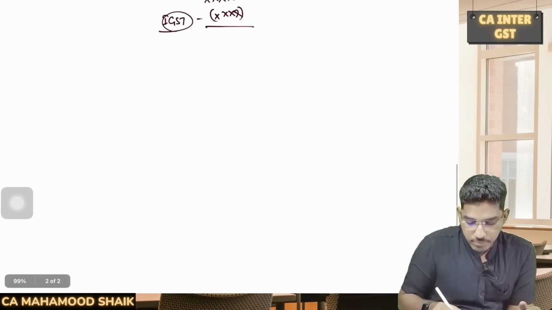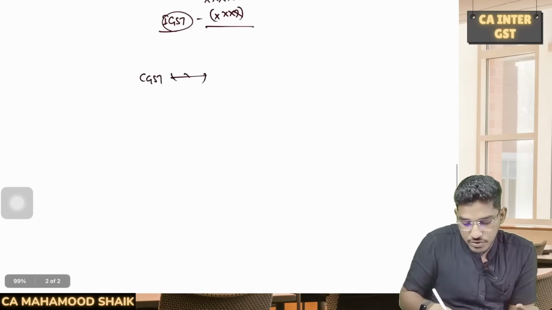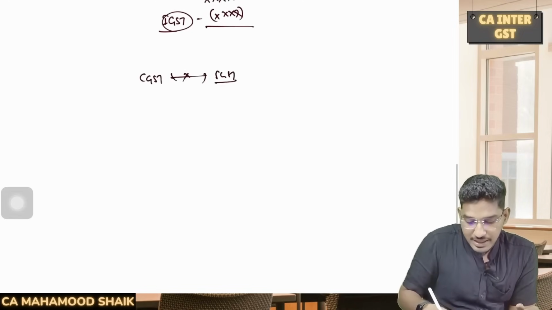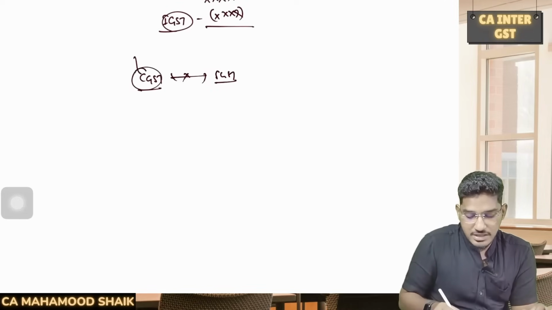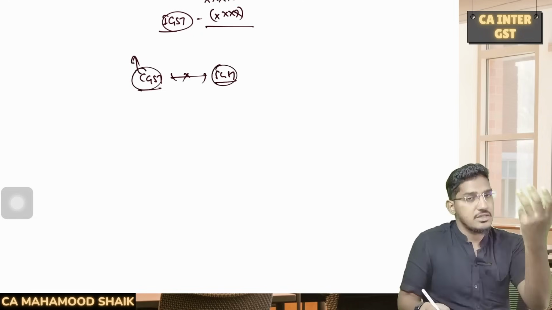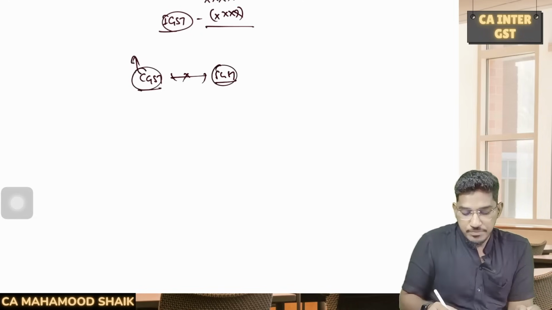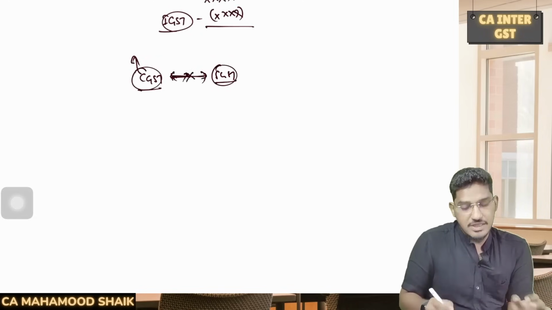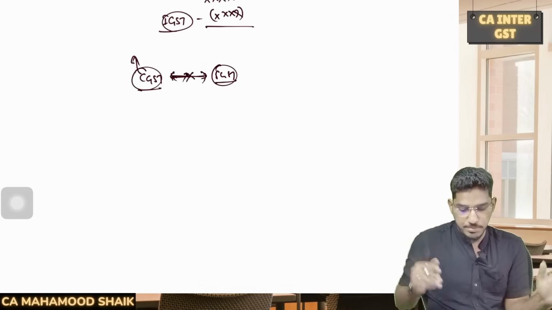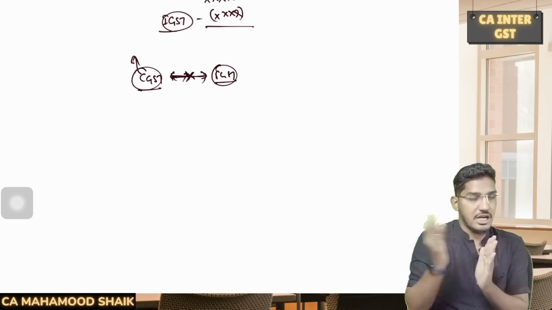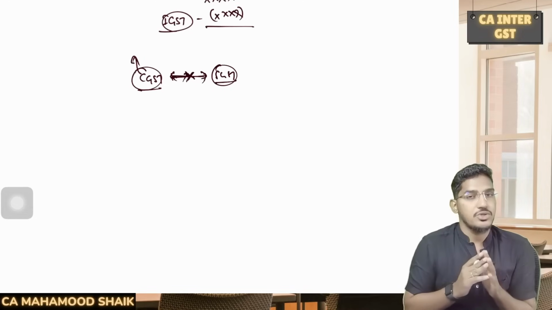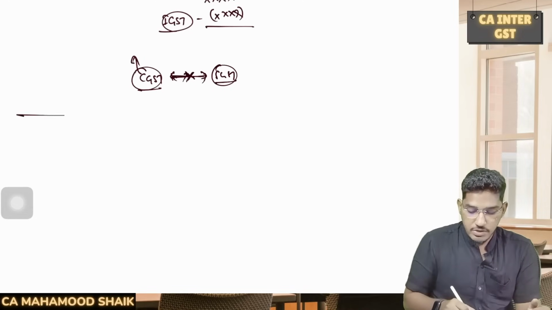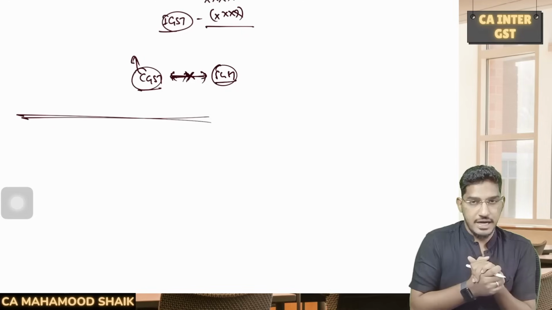And one most important point, CGST can't be used for SGST, SGST can't be used for CGST. Why? Because CGST will go to the central government, SGST will go to the state government. So that's why inter-usage of CGST and SGST against each other is strictly prohibited. This thing you have to keep in mind. This cross utilization is not possible. Clear, everyone? So this is the manner of utilization of ITC.